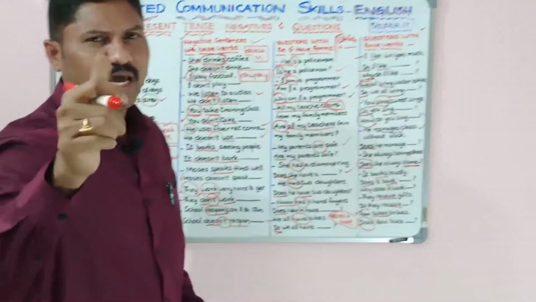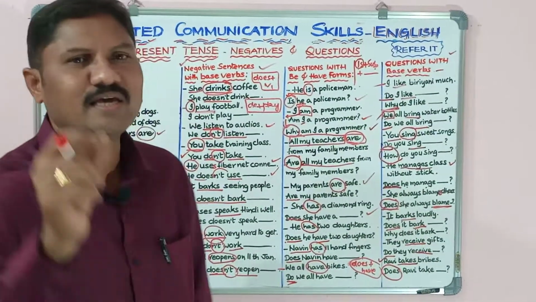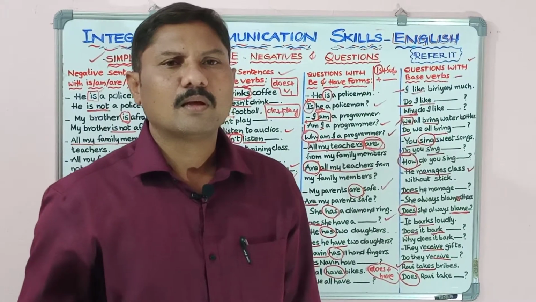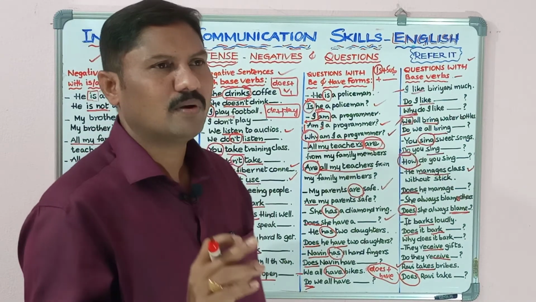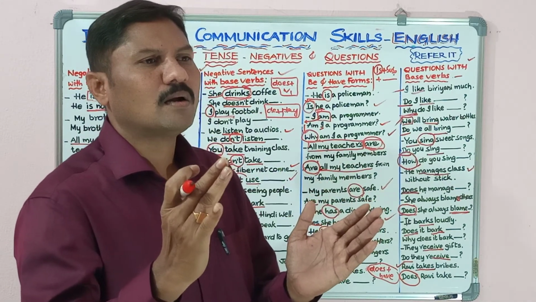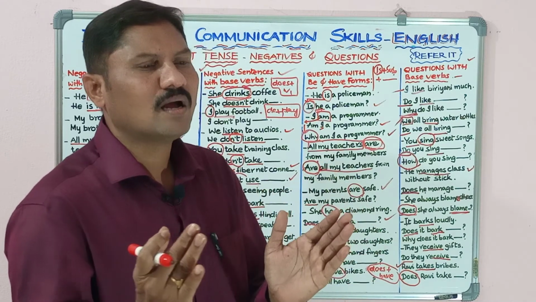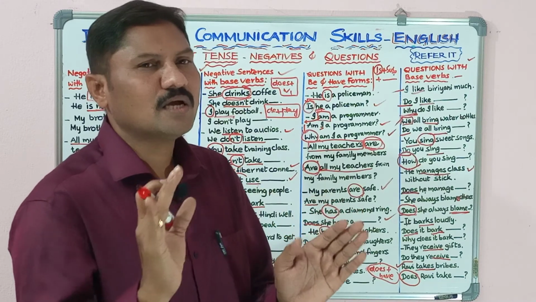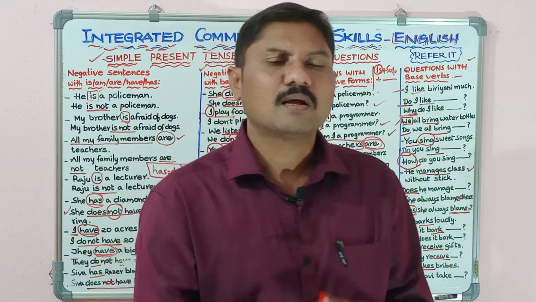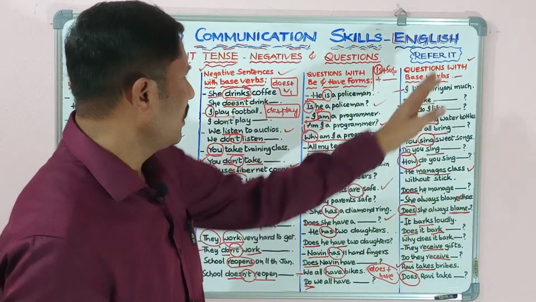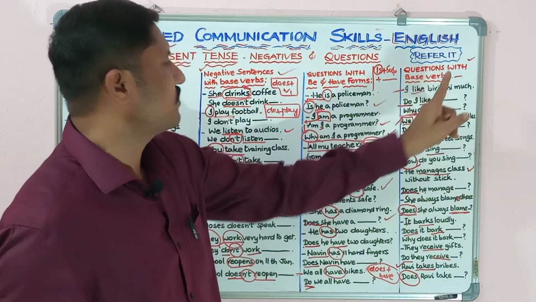Friends, a very careful intimation here. What is that? While framing questions with does or do form, in the question, you need not add s to the verb. Does plus makes? Does he make gold rings? Does he make? Not does he makes. You don't write does he makes. It is wrong. Does he make gold rings? That is the correct version. So this is all about framing questions with base verbs.